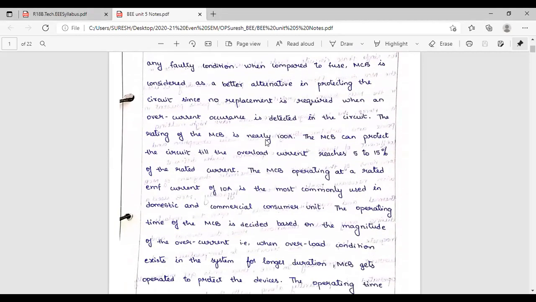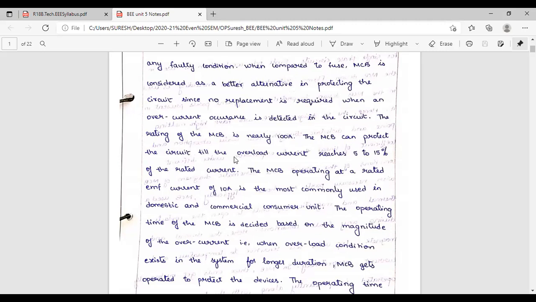The rating of an MCB is nearly 100 ampere. In your house, the fuse rating is only 5 ampere. But the rating of an MCB is nearly 100 ampere. Up to 100 ampere, this MCB cannot operate. After 100 ampere, it will open the circuit. Beyond 100 ampere flows, then the MCB is operated. It is used for higher ratings, not for smaller ratings. 100 ampere is a very high value. In your house, maximum 5 ampere you will get.